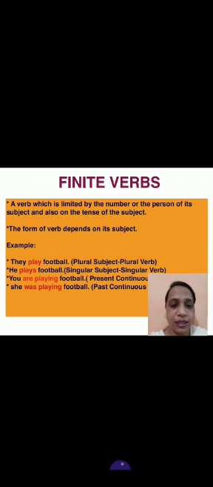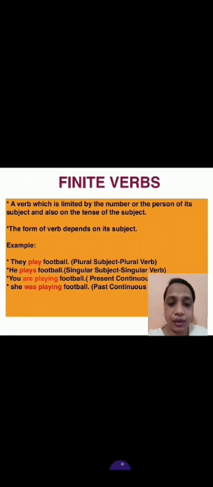Next, see the sentence: he plays football. Because your subject is he, you will add s to the verb play. The subject is singular, so the verb is also singular. In this way you come to know that when the subject is singular, the verb is singular. It means your verb depends on the subject. Such types of words are finite verbs. Children, are you getting it?